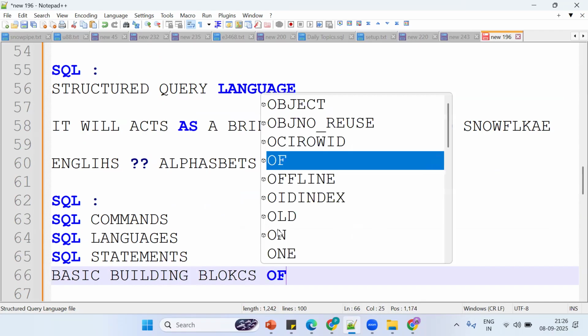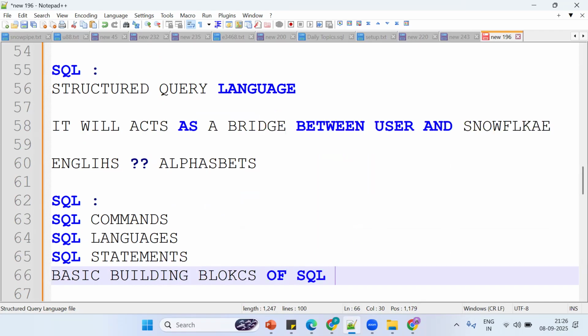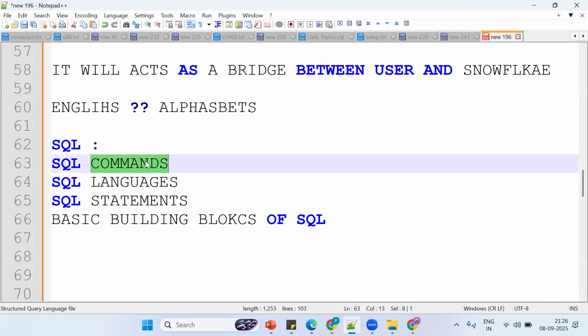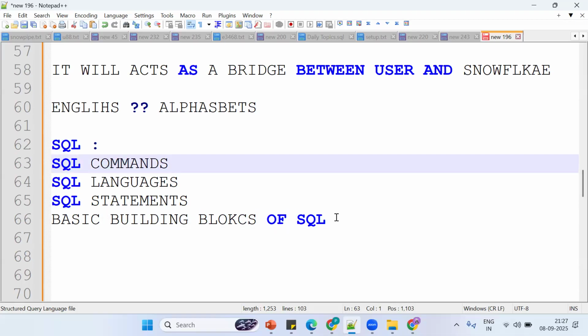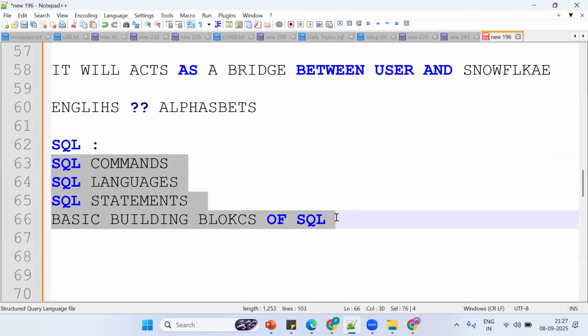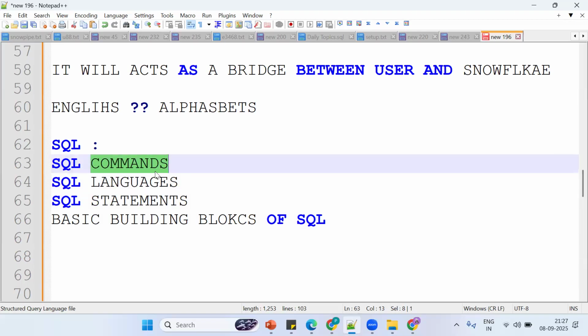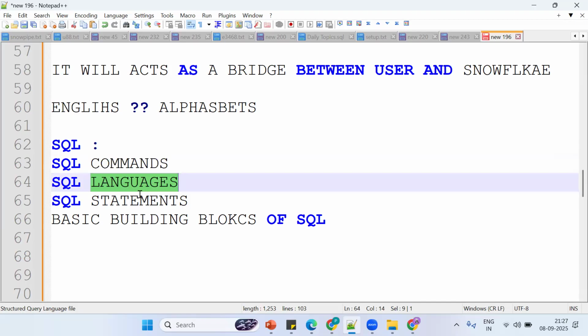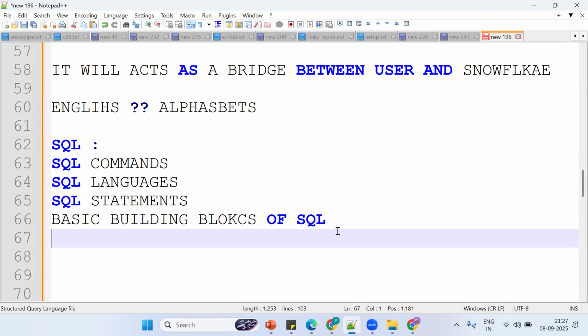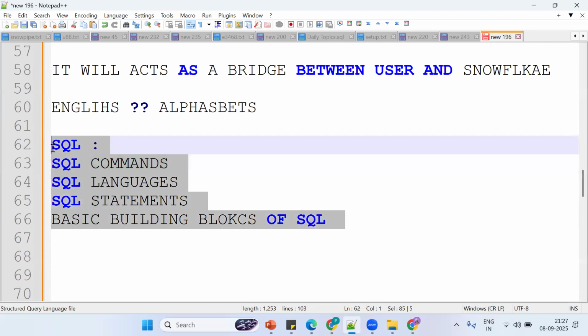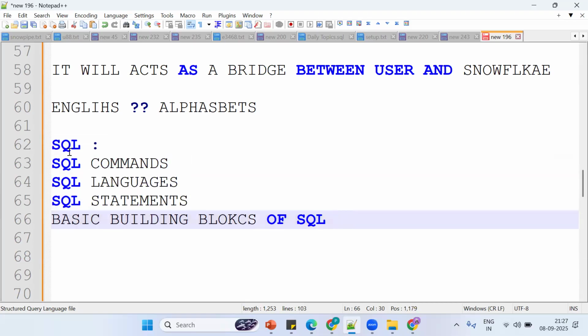SQL commands, SQL languages, SQL statements are the basic building blocks of SQL. These are the points you should remember. These are the pillars of SQL. Without this, we can't proceed a single step.